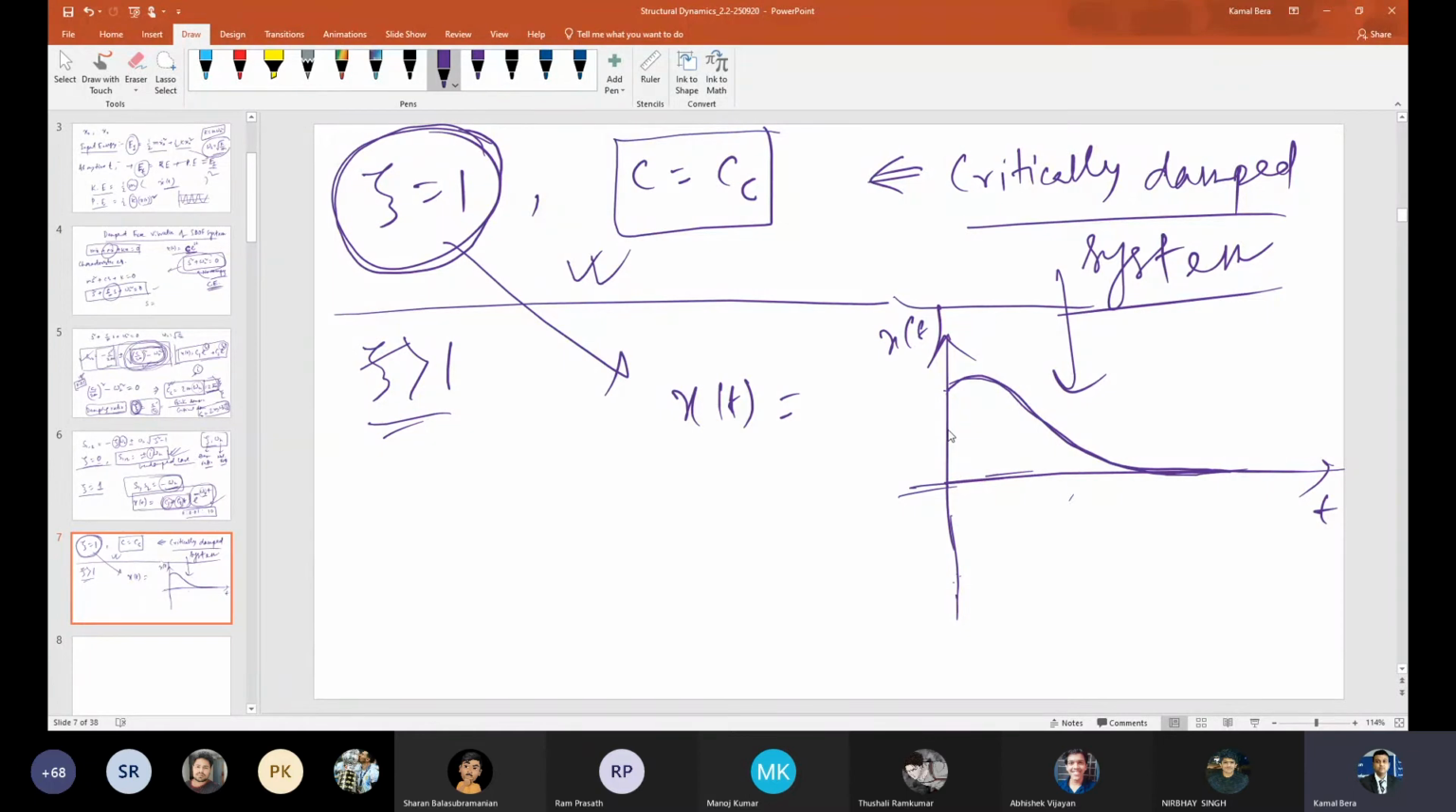What is the example? Something we are pulling and then releasing. Without oscillation, without going to the other half, it will just slowly come down to rest. Just like sliding of a block or a mass on a friction wedge. No, here we are not talking about friction. Friction is not a simple example.